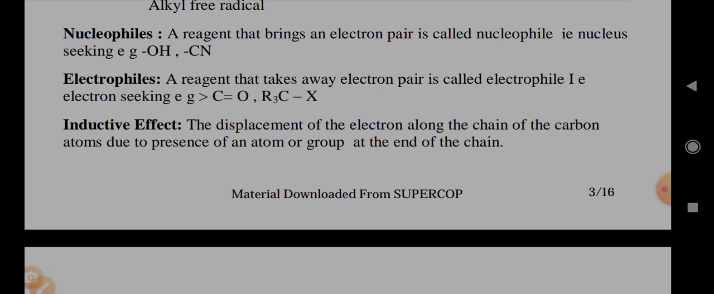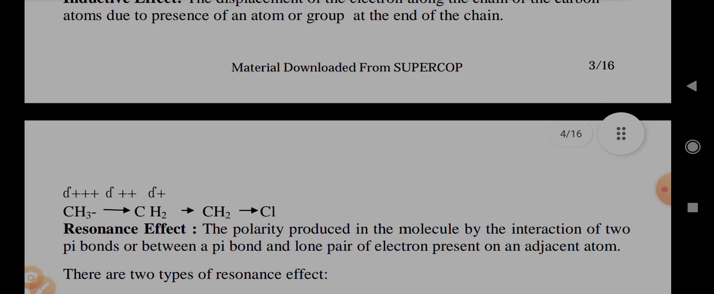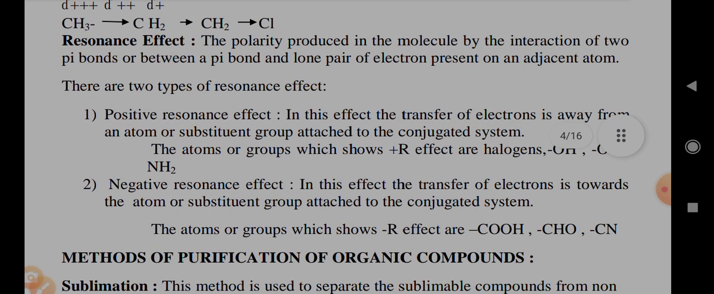Nucleophiles. A reagent that brings an electron pair is called a nucleophile, that is, nucleus seeking. Electrophile is a reagent that takes away the electron pair, that is, electron seeking. Inductive effect. The displacement of electrons along the chain of carbon atoms due to the presence of an atom or group at the end of the chain. Resonance effect. The polarity produced in the molecule by interaction of two pi bonds or between a pi bond and a lone pair of electrons present on an adjacent atom.